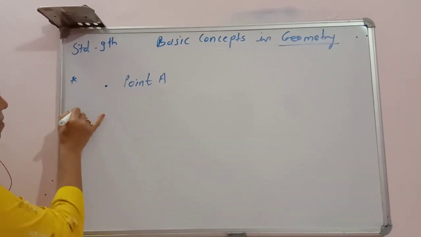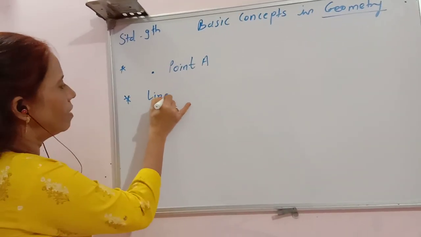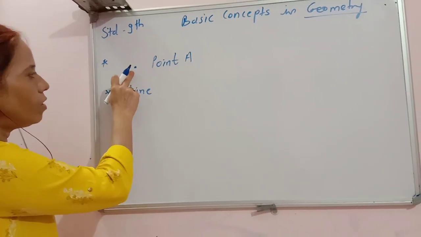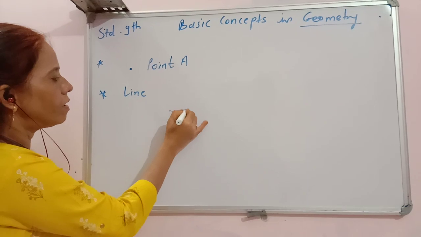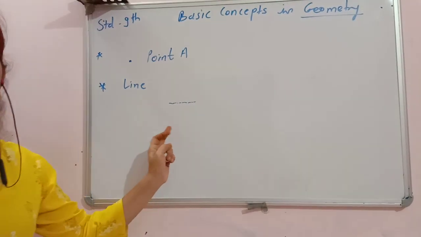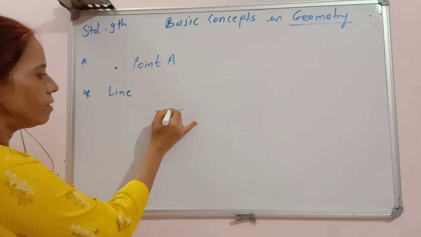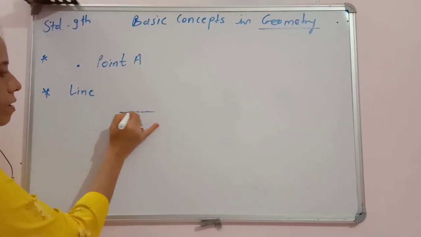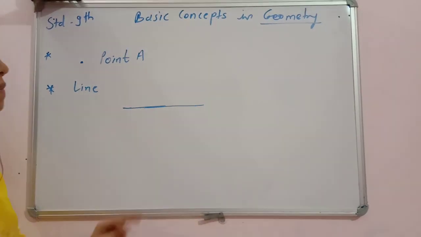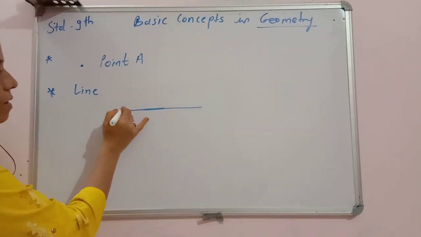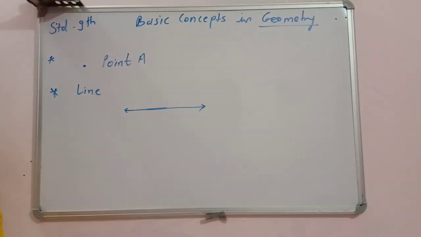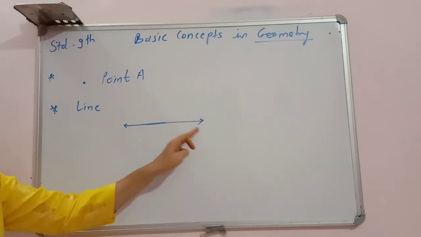The next concept is line. Now see, if here is only one point, and if I have taken many points like this, these are actually uncountable points. And the set of all points which can extend in both the directions unlimitedly, this is known as a line. It is indicated by taking arrows.